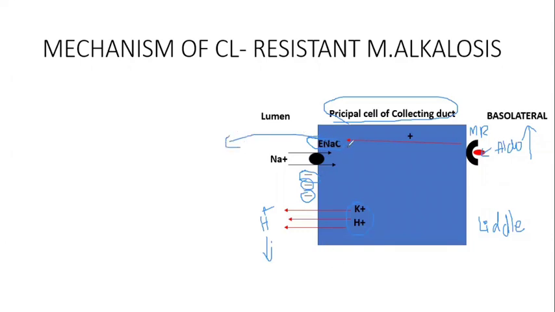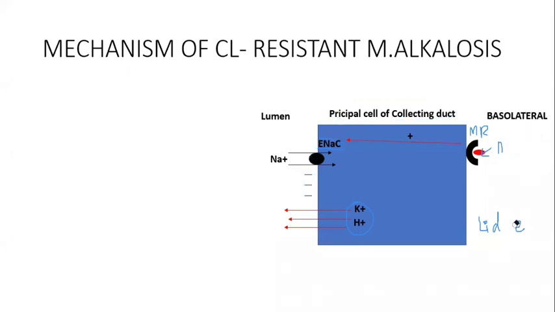Actually, once this channel is expressed, after some time it will be degraded. The factors which are needed for its degradation get mutated. So this ENaC will persist for more time, and there will be more sodium reabsorption, which leads to more negative charge, and there will be loss of more H plus ion. So it causes metabolic alkalosis, that is, chloride resistant metabolic alkalosis.